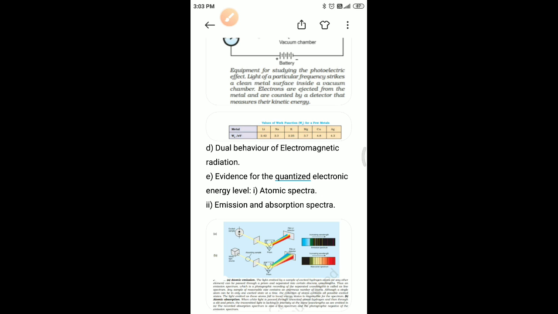Depending on the experiment, we find that light behaves either as a wave or as a stream of particles. Whenever radiation interacts with matter, it displays particle-like properties, in contrast to the wave-like properties, interference or diffraction, which it exhibits when it propagates.